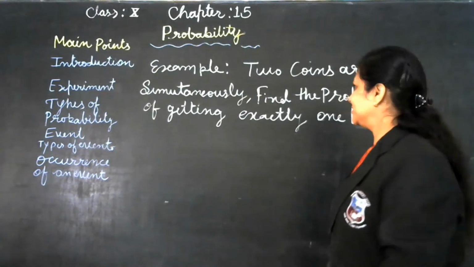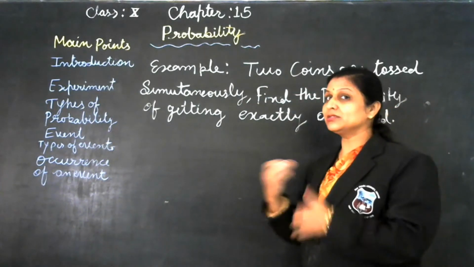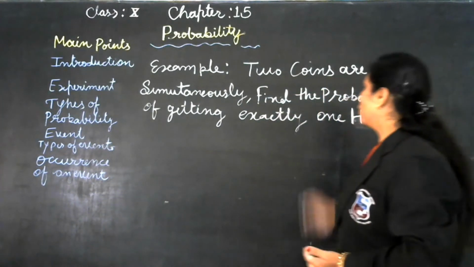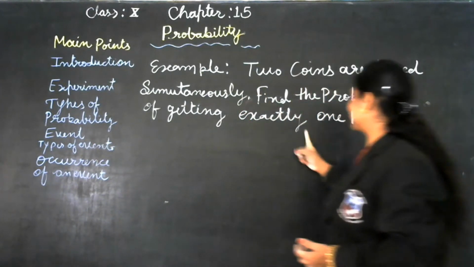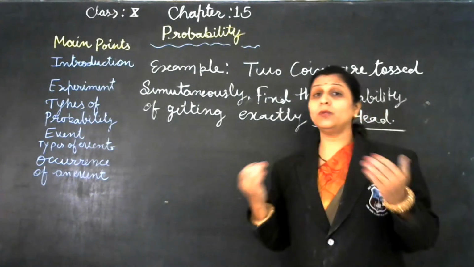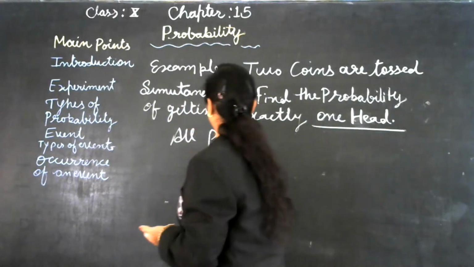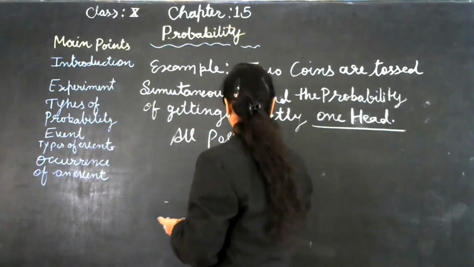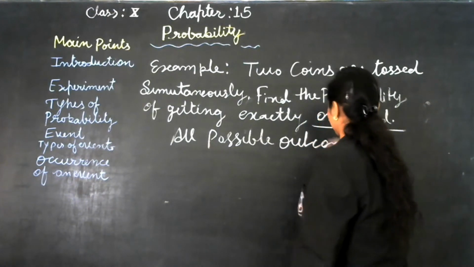Now example students, 2 coins are tossed simultaneously. It means one after another. Find the probability of getting exactly one head. So what are all the possible outcomes? We will write here all possible outcomes.